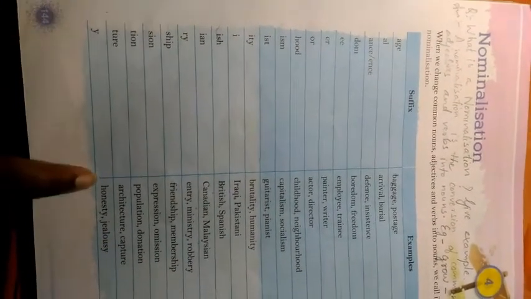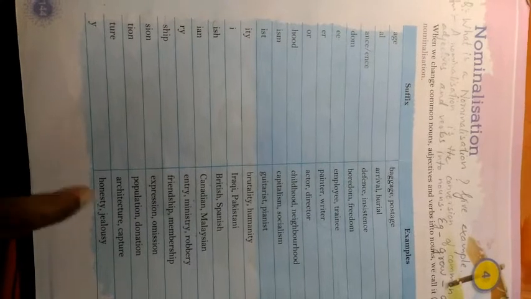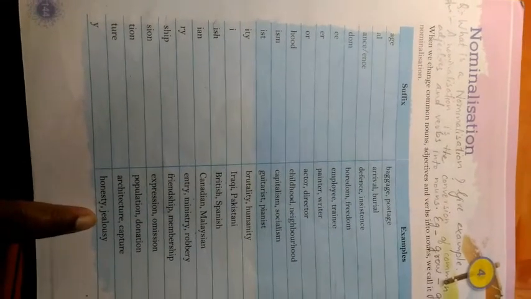Next is Y. With honest comes honesty. So honesty, you know, means the quality of being truthful. And with jealous comes jealousy. So jealousy is another quality.